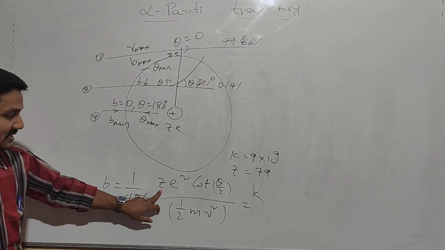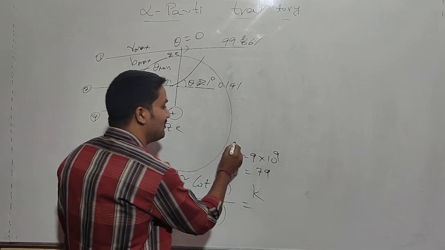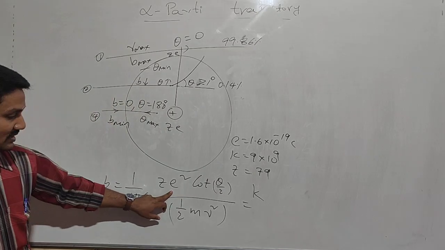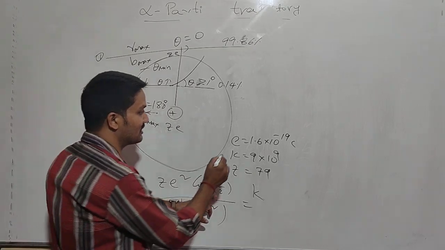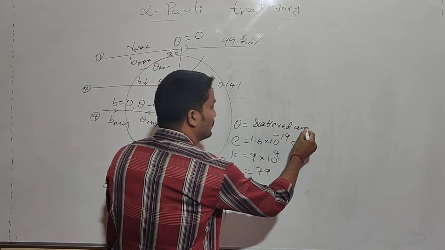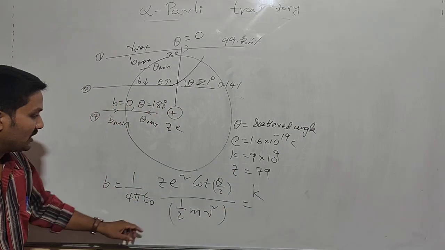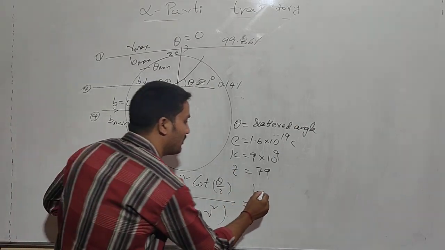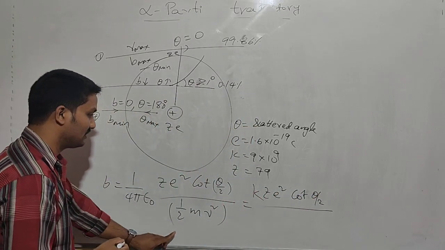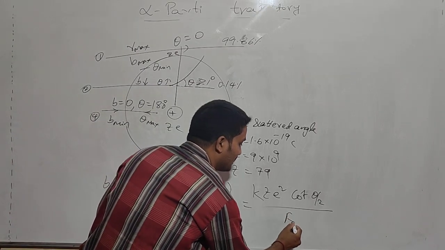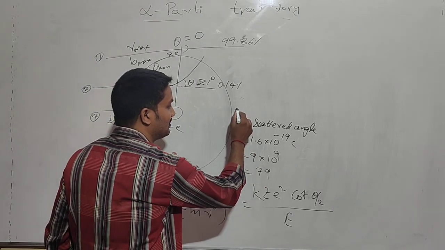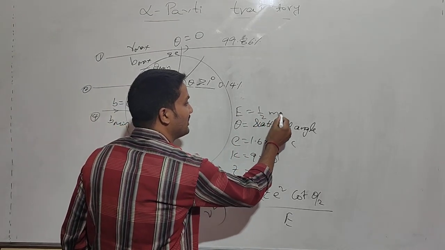For the metal gold, Z value is 79. And e value is 1.6 into 10 power minus 19 coulombs. And theta means scattered angle. Here we write k Z square cot theta by 2 divided by E, where E is nothing but half mv square.